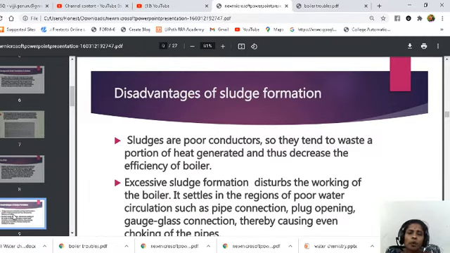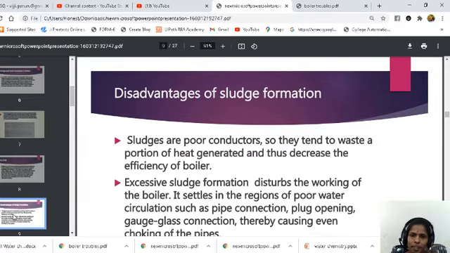So let us see the disadvantages of sludge formation. Sludges are poor conductors, so they tend to waste a portion of the heat generated and thus decrease the efficiency of boilers. Sludge is also a precipitate, and when the precipitate forms inside the boiler, the feed water takes up the heat somewhat slowly.